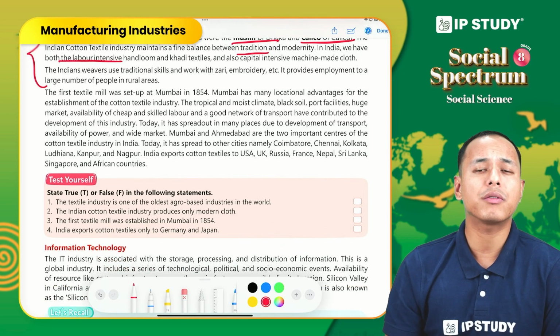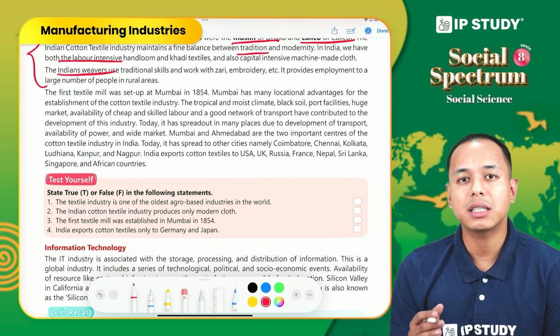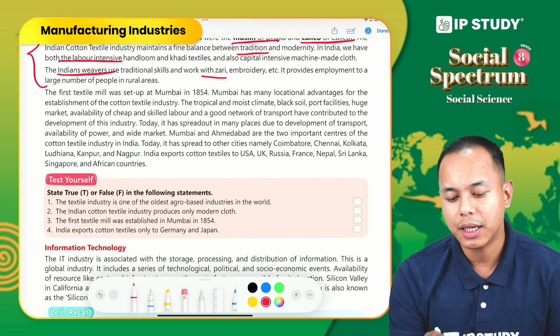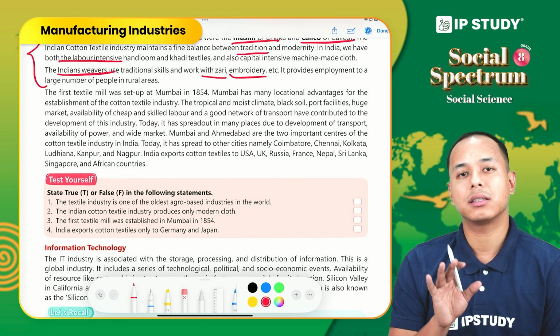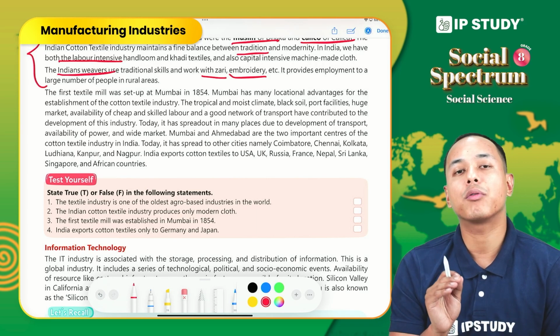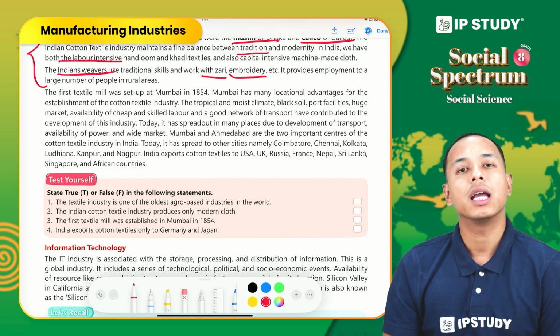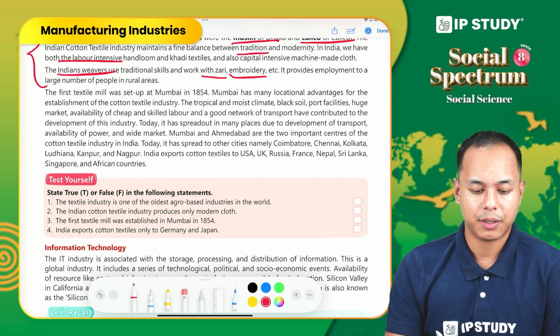When we talk about tradition, Indian weavers use traditional skills in order to make jari and embroidery, and this particular industry provides employment to a large number of people, or we can say a large number of Indians are actually engaged in this activity.